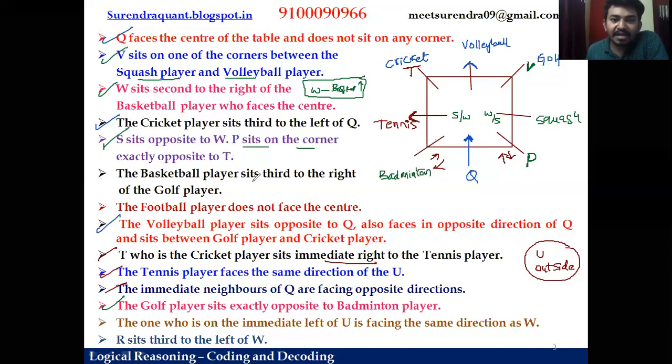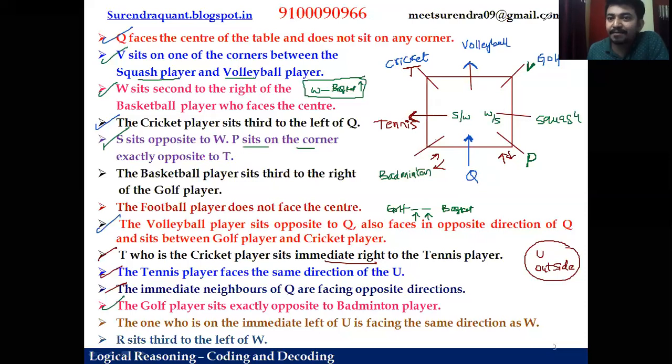Okay, the basketball player sits third to the right of the golf player. So there is one basketball player, and he sits third to the right of the golf player. So that means there are two persons between the golf player and the basketball player, right? We have the golf player here. If you count two places, this tennis is already occupied. So that means there should be two gaps between the golf player and the basketball player.